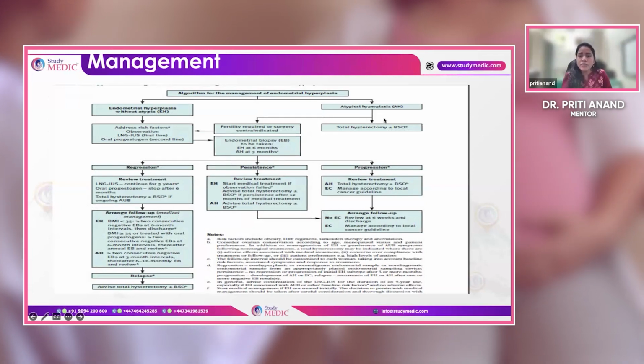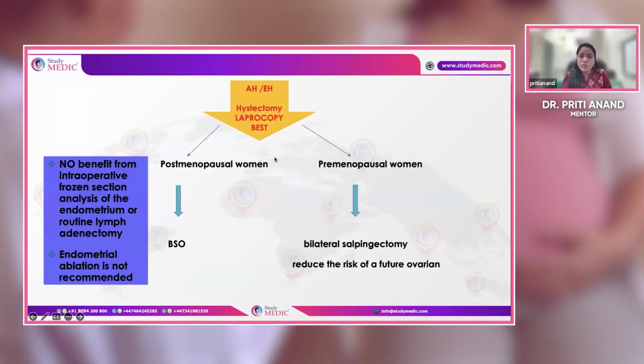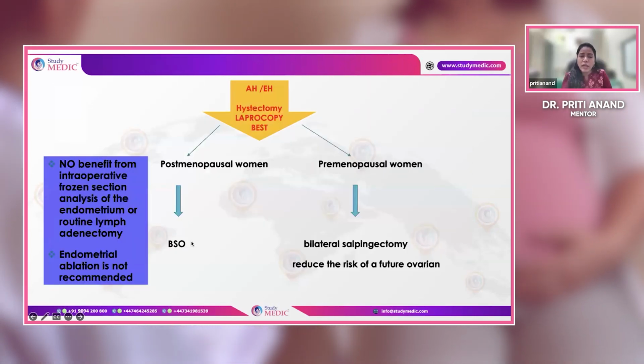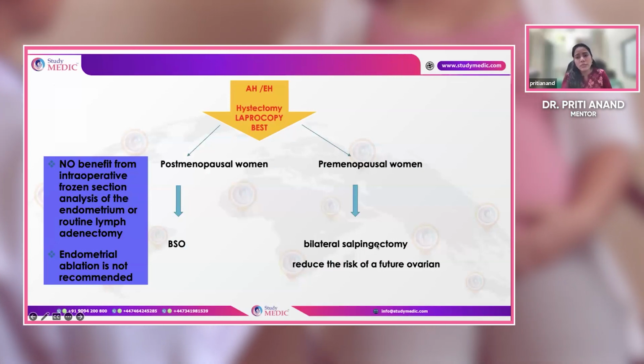With atypia, if the patient presents to you, always hysterectomy should be done, even if she is a young patient. In the patient in whom we are doing a hysterectomy, if she is postmenopausal, bilateral salpingo-oophorectomy should be done with hysterectomy, and if premenopausal, bilateral salpingectomy should be done with hysterectomy.